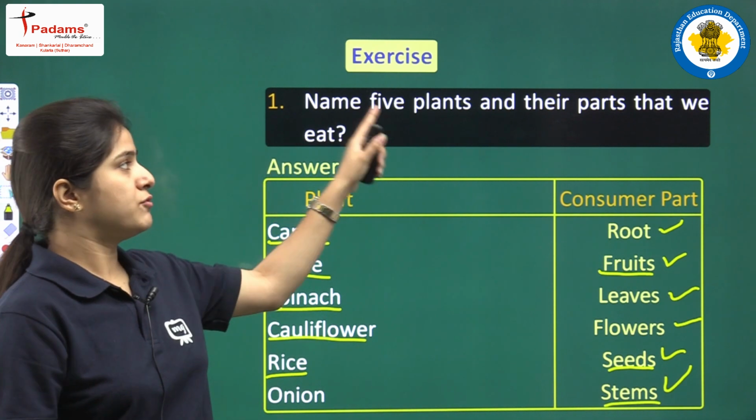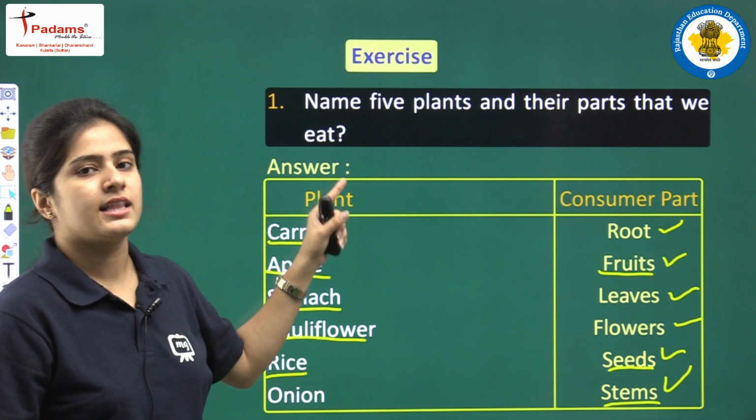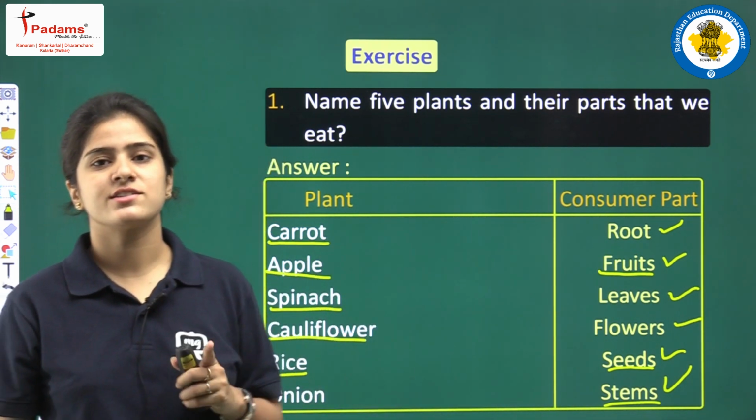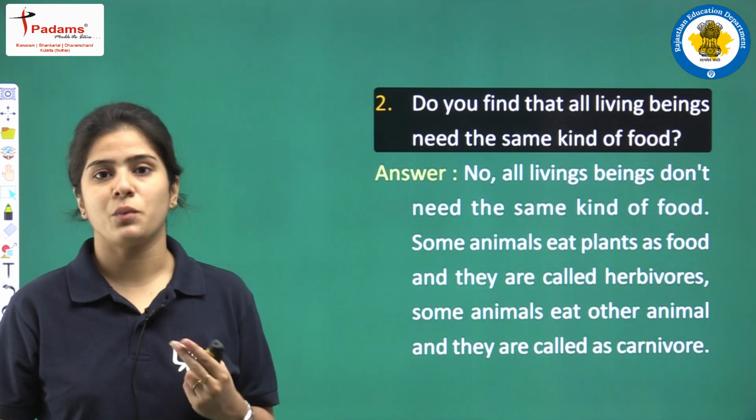Name 5 plants and their parts that we can eat. You have to write the name of the plants as well as the parts used. Okay. So this was your question number 1. Now we are discussing the second question.